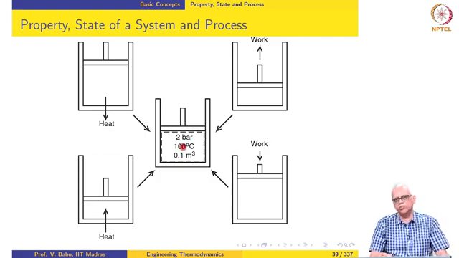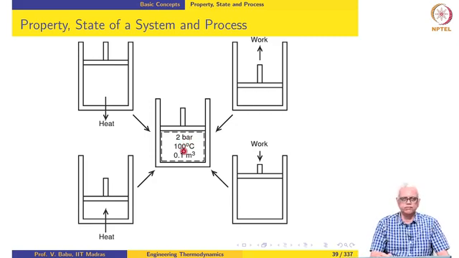In contrast, let us say that for the sake of argument someone says, prove to me that heat is not a property of the system. We can easily do that from this illustration. If heat is a property of the system, then it must be the same regardless of how we arrived at that state. Notice that in this case we add heat to this system to arrive at this state, which means the sense of the heat interaction is positive. That means we are providing heat to the system. Here we are removing heat to arrive at this state, which means the sense of the heat interaction is negative. So, the same state could be arrived at either by supplying heat or by removing heat, which means that heat cannot be a property of the system.